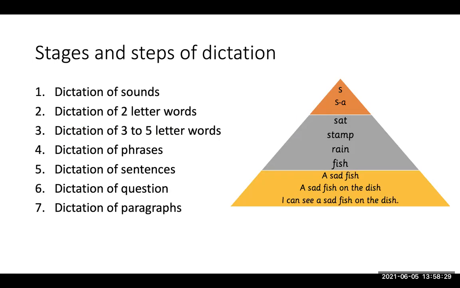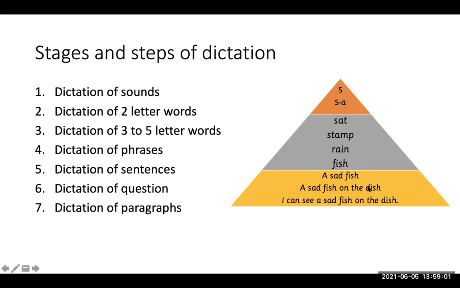Okay, so let's have a look at the stages and steps of dictation. So first of all, when you are introduced to the sounds, you dictate two-letter words, then three-letter words, five-letter words, words with long vowel sound like r, n, f, ish, and here stamp. Then we have got phrases over here, not complete words, a, s, ad, f, ish. No learning, just simple dictation with blending.